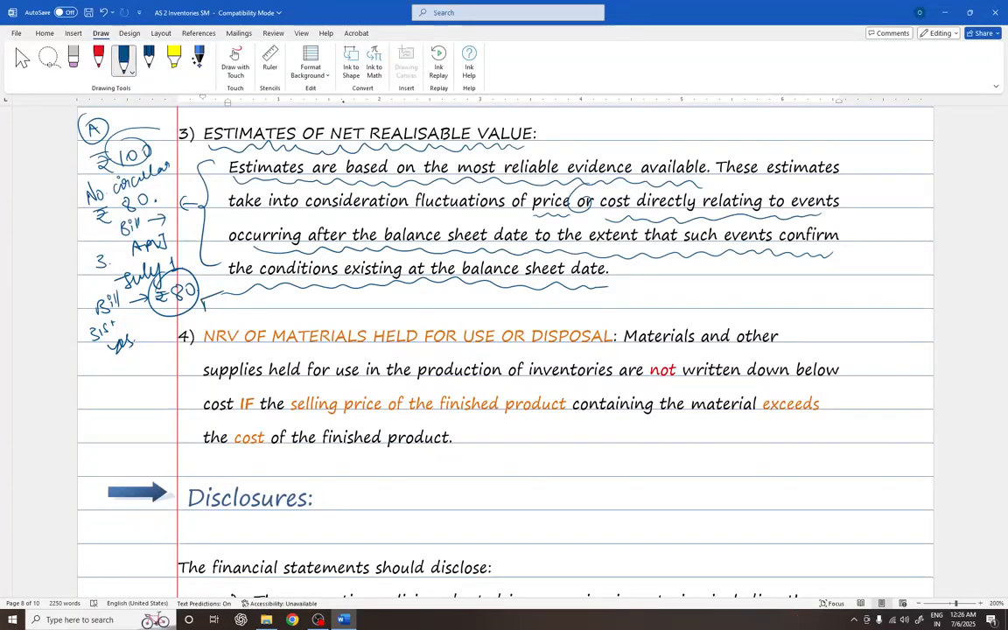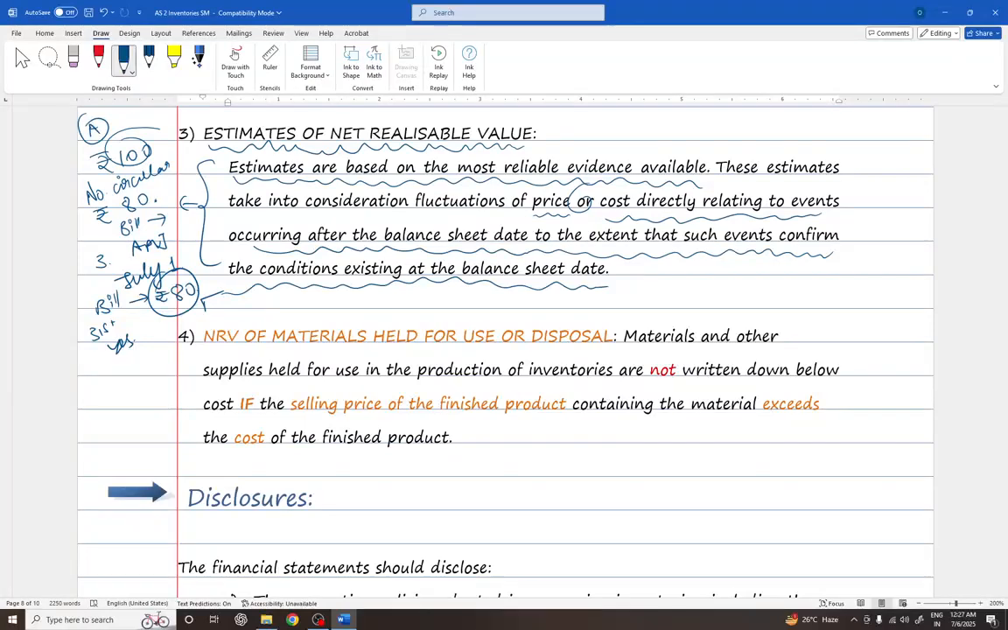Because these estimates take into consideration the fluctuations of price or cost directly relating to events occurring after the balance sheet date, to the extent that such events confirm the conditions existing on the balance sheet date. So if there is a condition existing on the balance sheet date that says there might be a chance that rupees 20 should be decreased, then if such an event occurs in the future, we will reduce the stock to rupees 80.